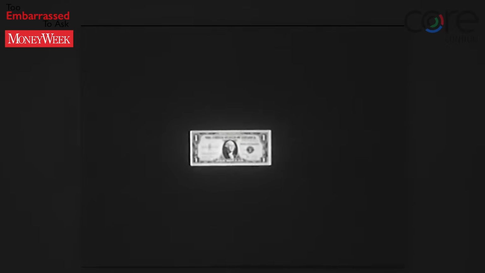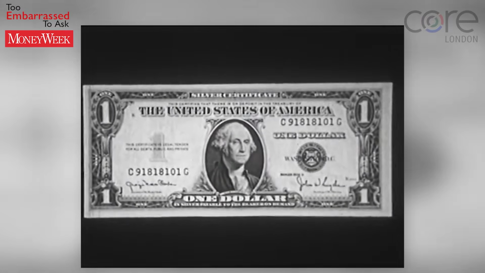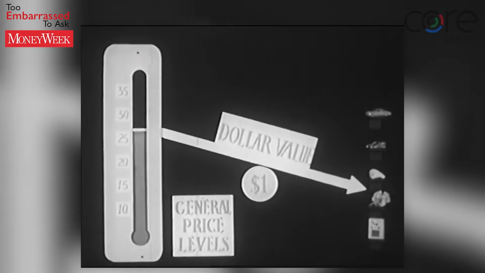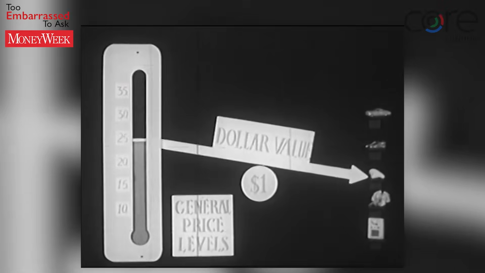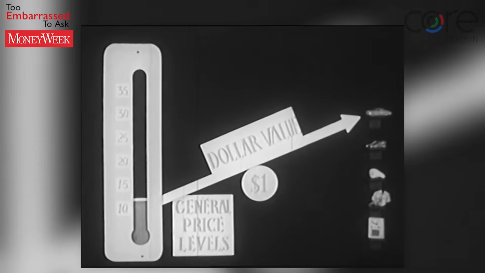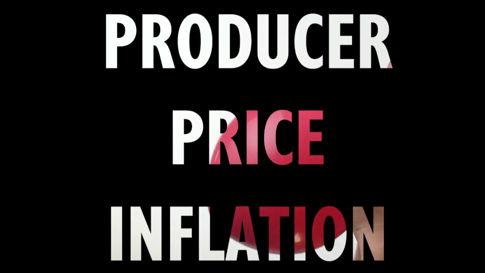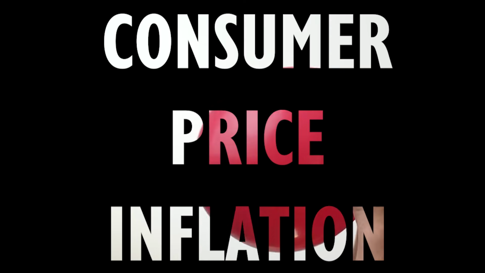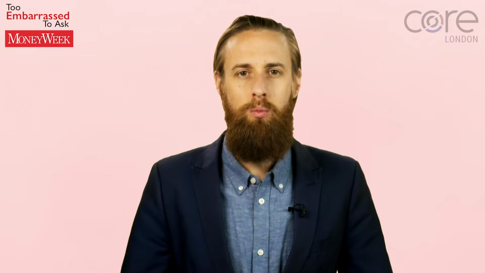However, even then, getting a proper view on what's happening to inflation depends on exactly which set of prices you are trying to measure. Two of the most important such indicators for the economy are producer price inflation and consumer price inflation. So, what are they and what do they measure?